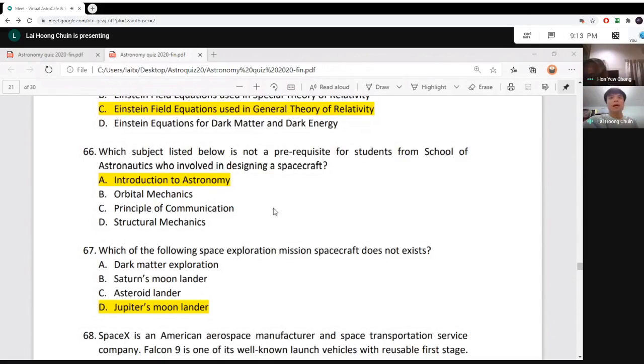Whereas the others, we have orbital mechanics. For every satellite sent to space, to orbit the Earth correctly, orbital mechanics is the basic. Orbital mechanics is not only study about which orbit we go, okay? Also study about the calculation of the orbit. That means how fast the satellite or the spacecraft should travel, so that it can maintain in the orbit, or how far it should go, at which position, or how it should transfer.